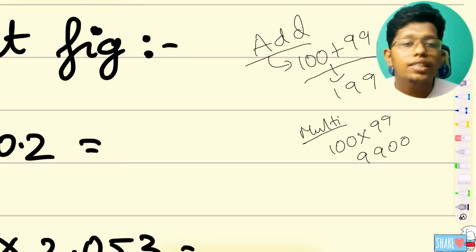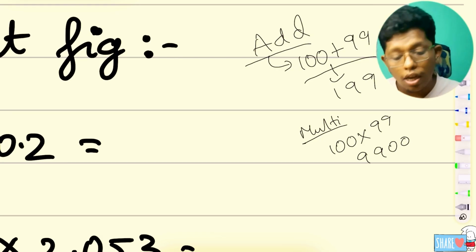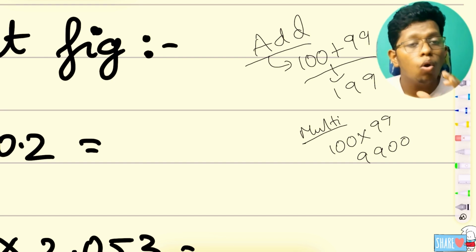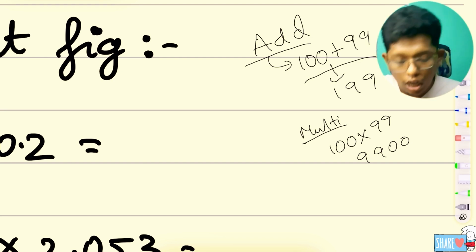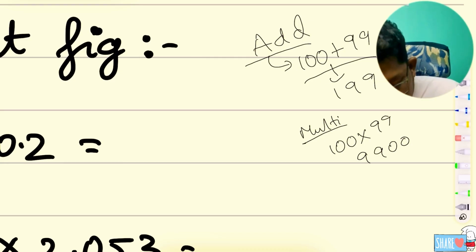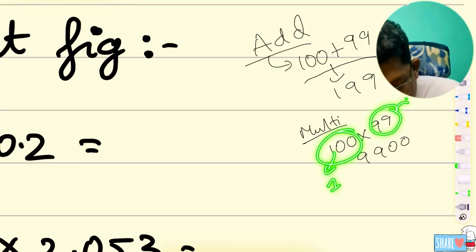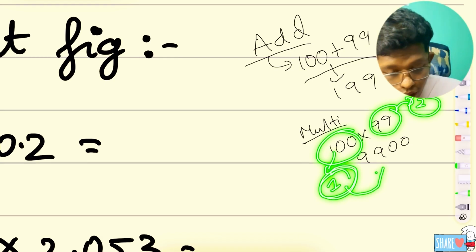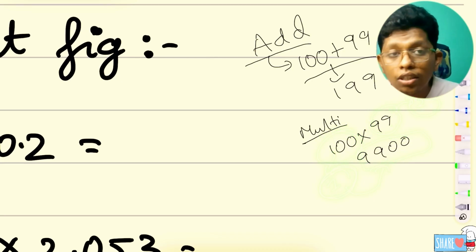So why I have given this example is to remember. Many of them will get confused about when we should see the decimal point and when we should see the significant digits. That's why I am saying, use it like this: for small thing small, for big thing big. Multiplication is a big number, so what you should do is see how many significant digits there are as a whole. Here 1, here 2. Take 1 as the significant digit, and here also only 1 digit should come. That is the answer for it.